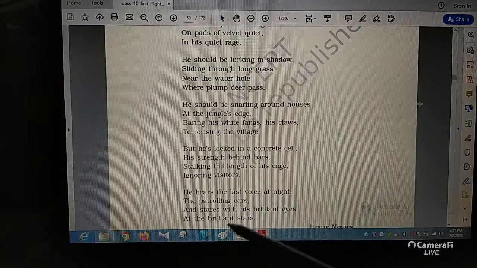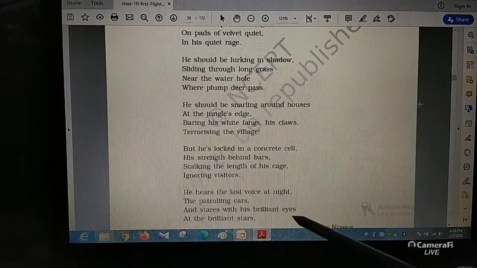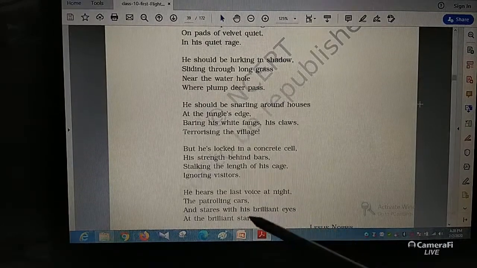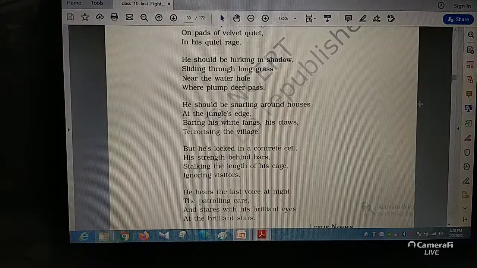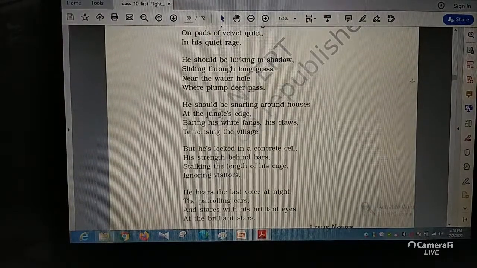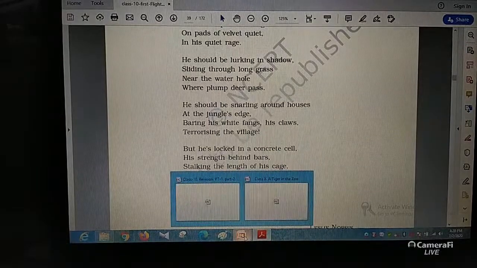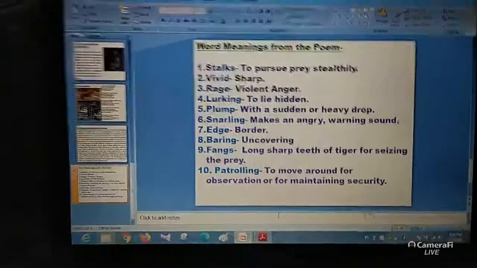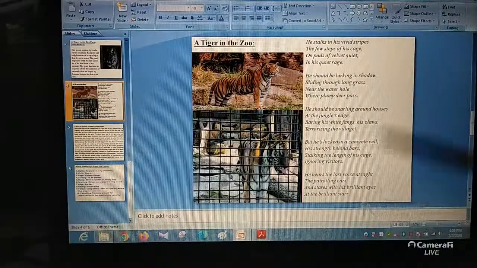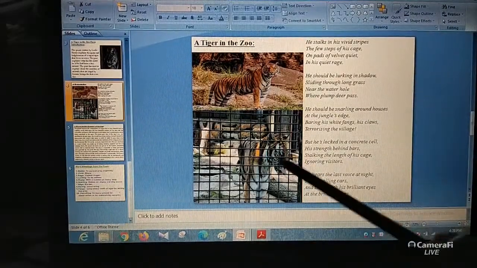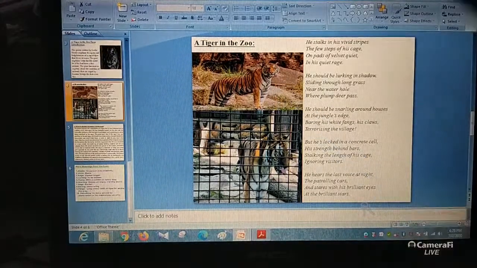So that's why the tiger looks with brilliant eyes. Brilliant means the tiger's eyes have a lot of hope. One day he will get out, and he looks at the brilliant stars. So once again, let's see the tiger. Yes, this is the tiger inside the zoo, and this is the tiger in the jungle.